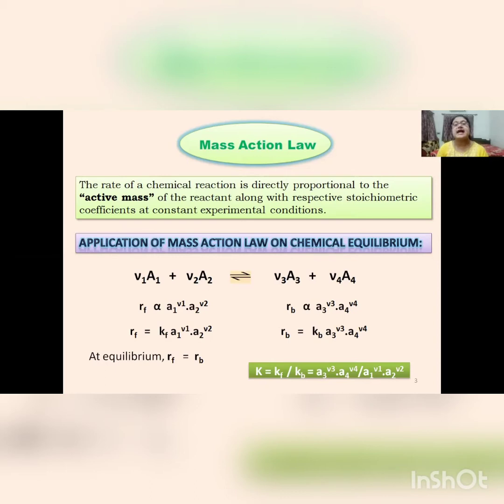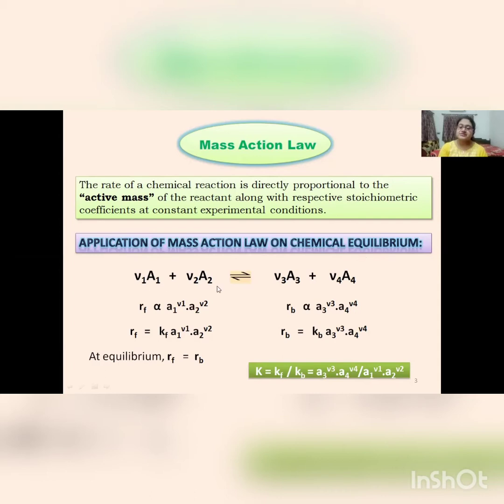Now, what is this active mass? Active mass is a thermodynamic property. For pure solids and liquids, the active mass is taken as constant and it is taken to be unity. For substances in solution, active mass is taken as the molar concentration of the substance, considering the solution to be dilute. And for gaseous reactants, the active mass is taken as the partial pressure of the component, provided the pressure is low. Now let us come to the application of this law of mass action on chemical equilibrium.